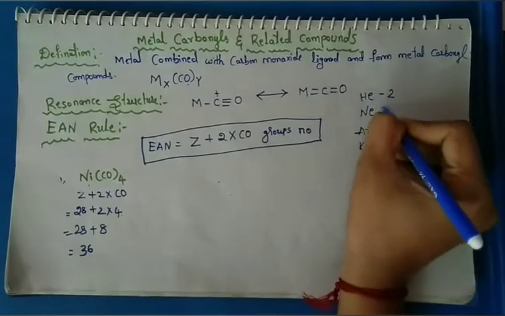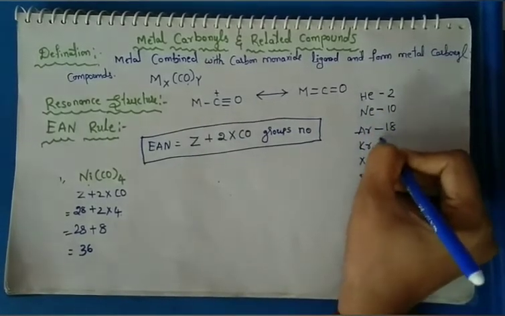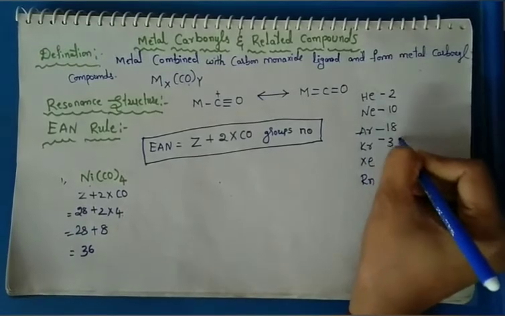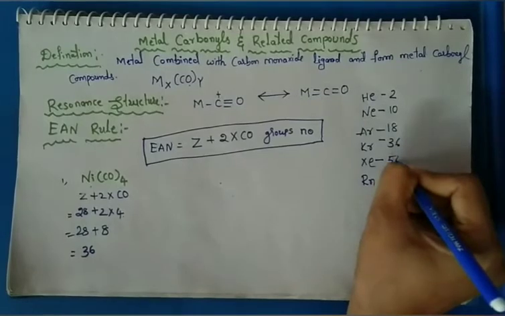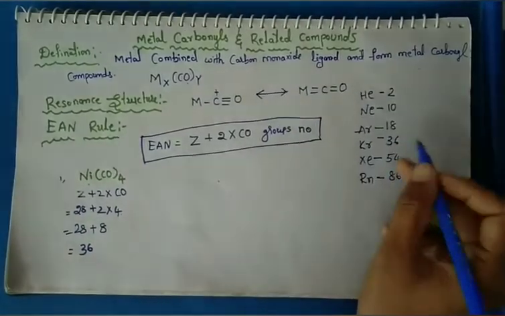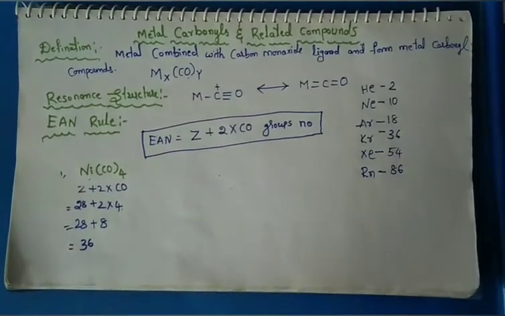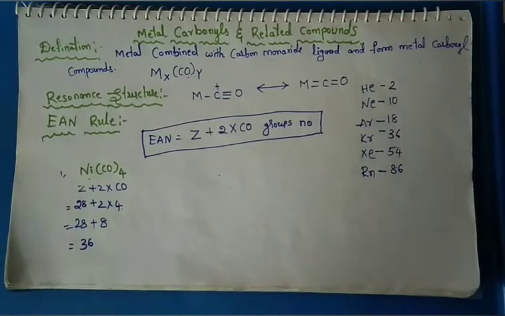Helium atomic number 2, neon 10, argon 18, krypton 36, xenon 54, radon 86. These are all inert group elements and their atomic numbers.